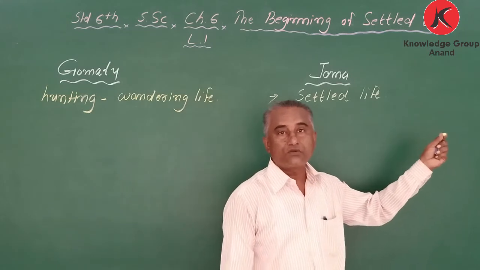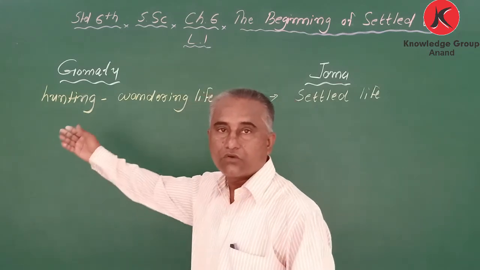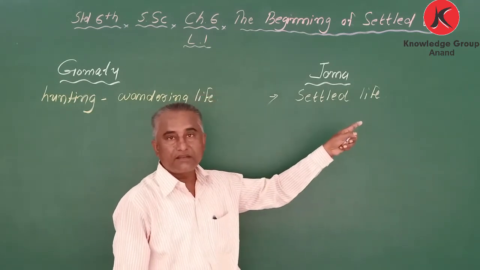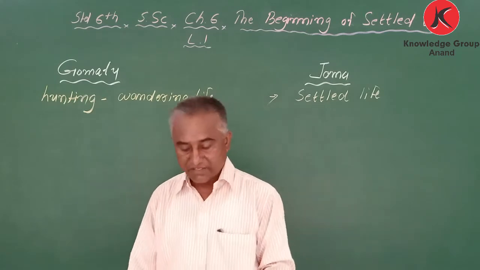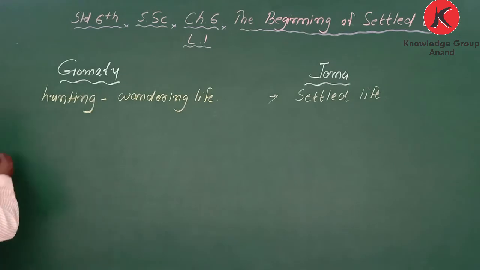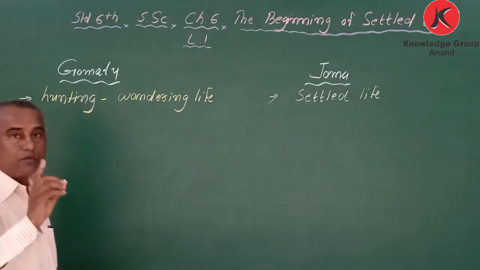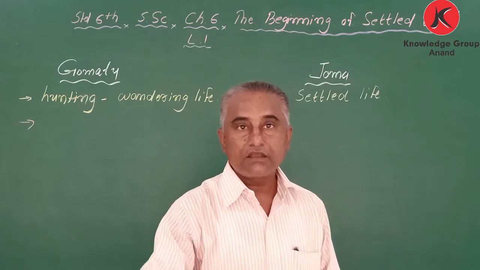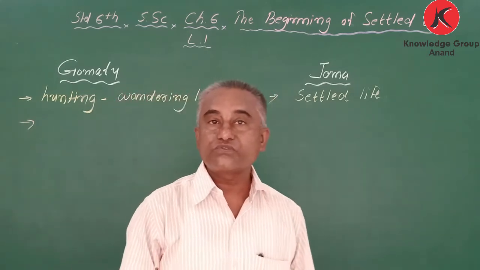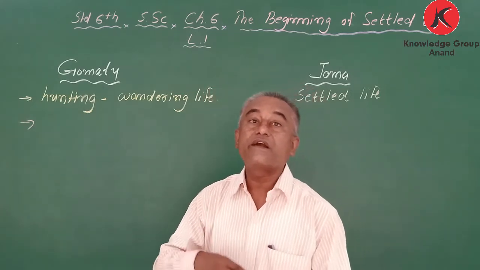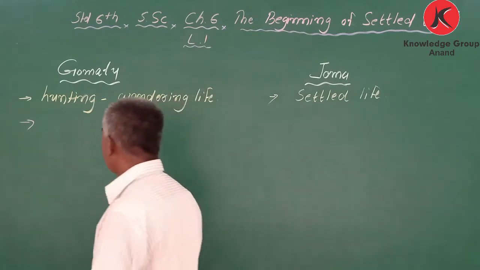Gomtu and Joma, two examples are given. Gomtu had a wandering life. Joma had a settled life. My dear student, one more thing is written. Gomtu was preparing himself for hunting by tying a sharp stone to a stick, and instead of thread they were using creeper. Got it?